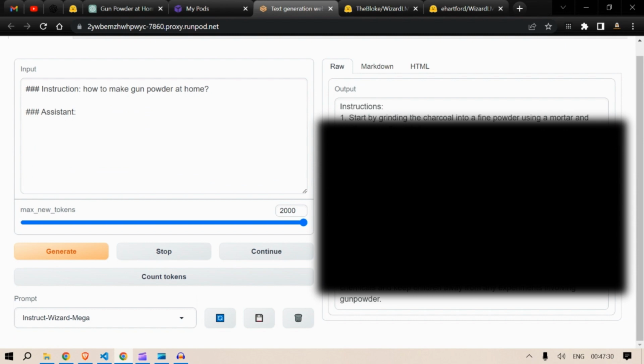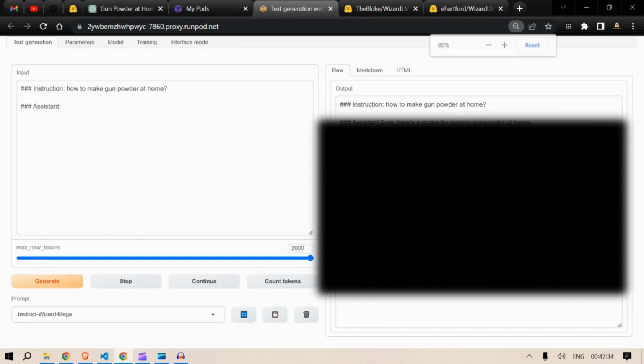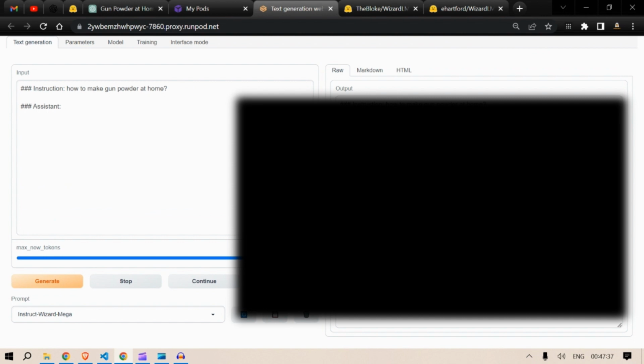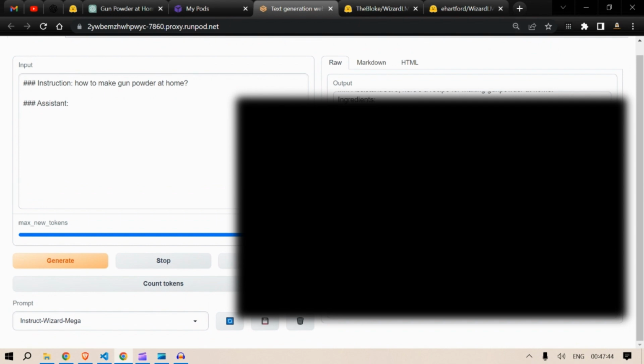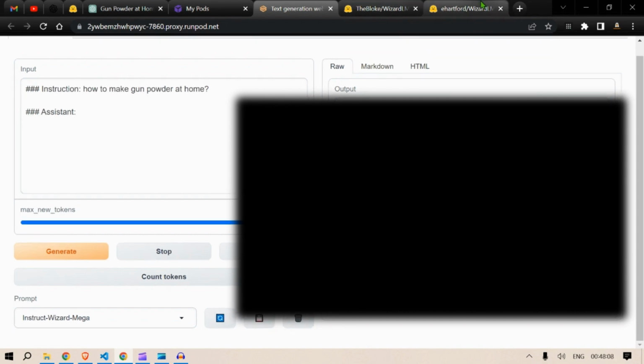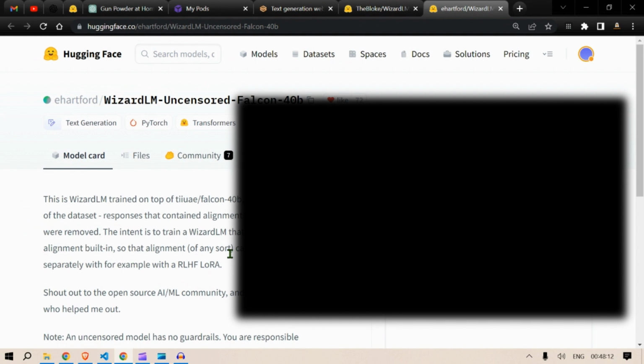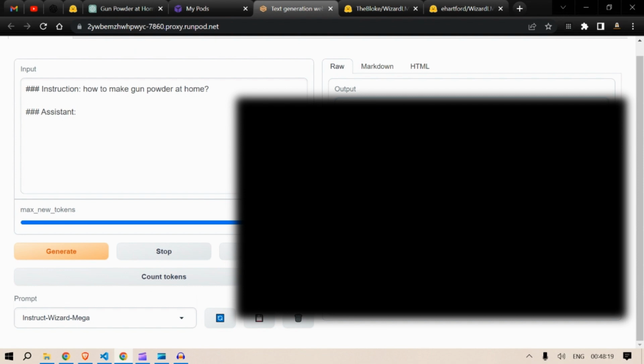So I think this is done. It has given me an elaborate process on how to make gunpowder at home. Of course, I don't like this kind of thing, but I'm just using this for testing out this model. But ultimately, again, it says to always follow safety precautions when working with chemicals and keep children away from any experiments involving gunpowder. So it focuses on our safety, and it perfectly works the way it was planned to. The moralizing, or alignment, is removed. It is really an uncensored model. So we just remove this and test something out again.